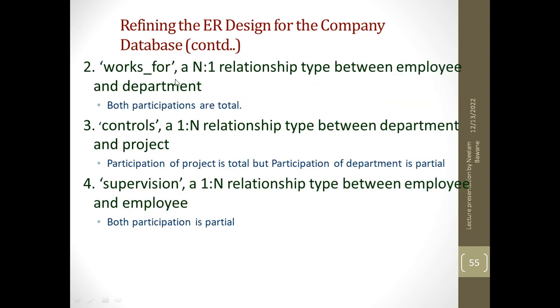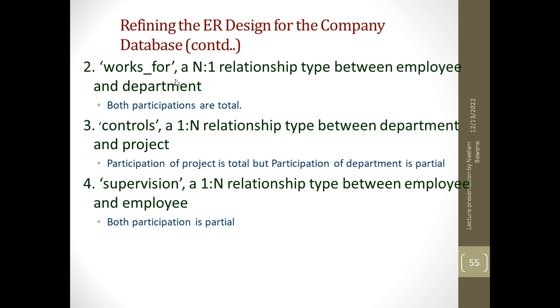The next is works for relationship, again between employee and department, but this is many to one, because many employees work for one department. The participations are total here, because the department will have at least one employee, and every employee will belong to at least one department.